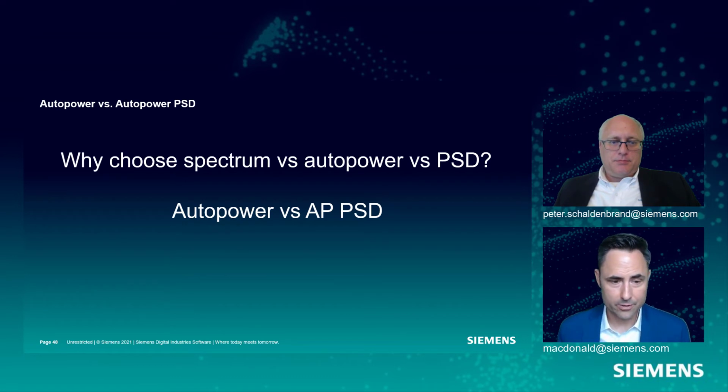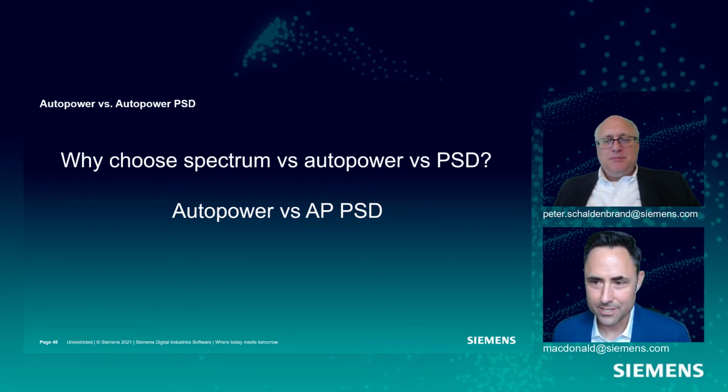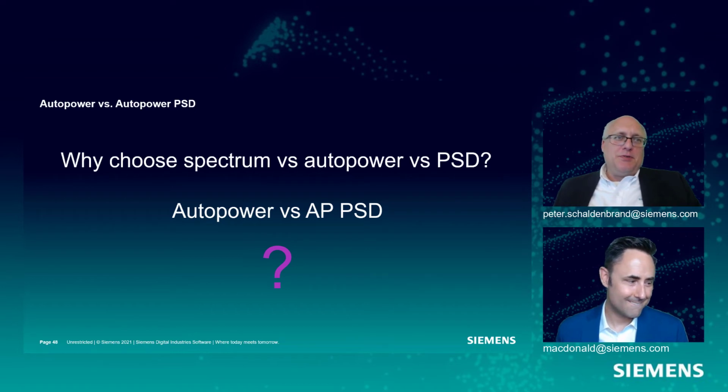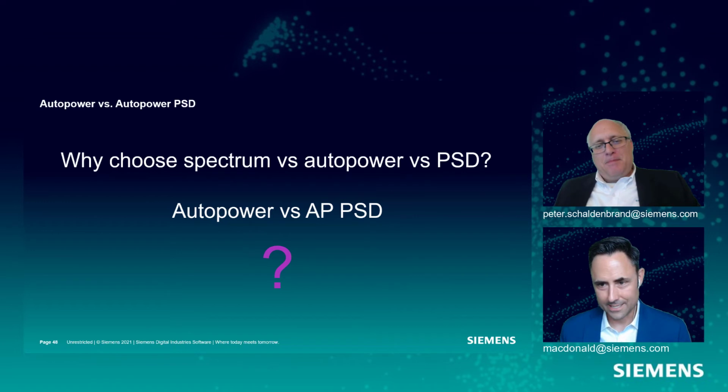Now, how about AutoPower versus AutoPower PSD, Pete? Why would I choose one or the other? Because you like even more confusing units, dividing something by hertz. Right. I need my colleagues to think I'm really smart, so I'm going to work with the most complicated unit. So I'm going to have this divide by hertz thing, right? Well, I thought you said something like it's good for random data, but I wasn't quite sure what that meant. Yes, that's exactly right.